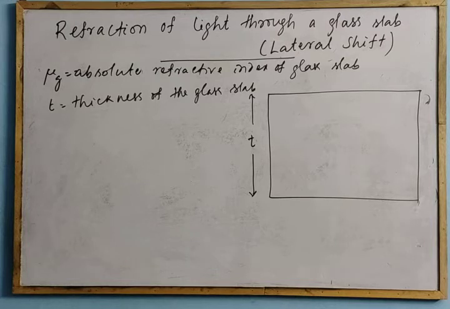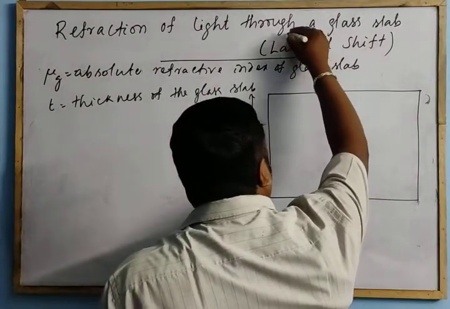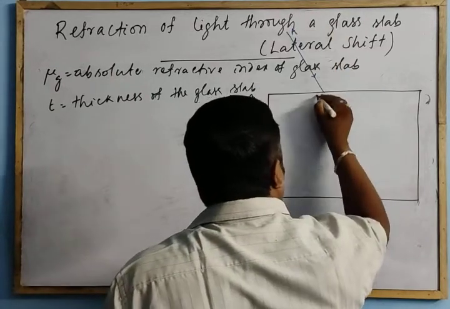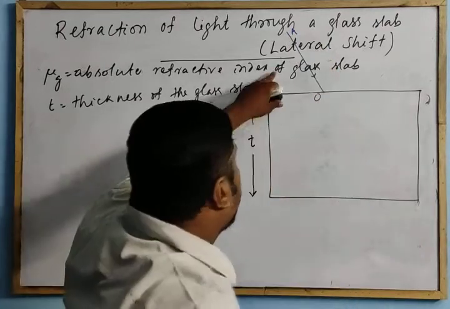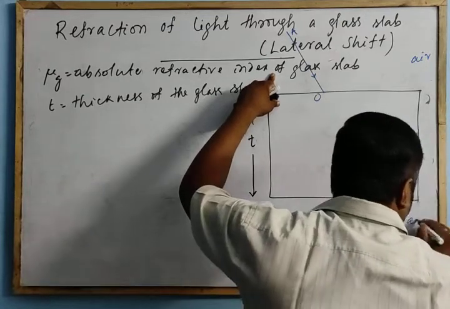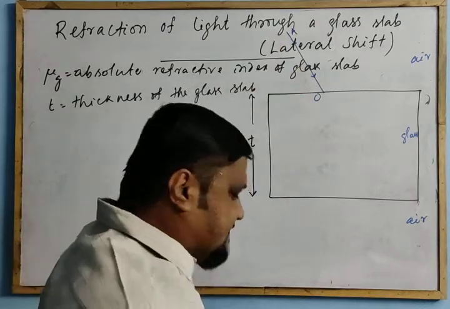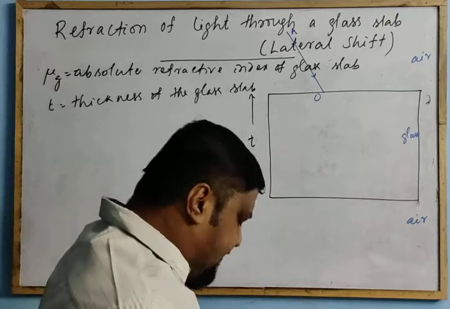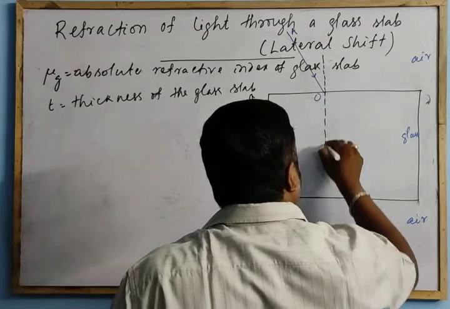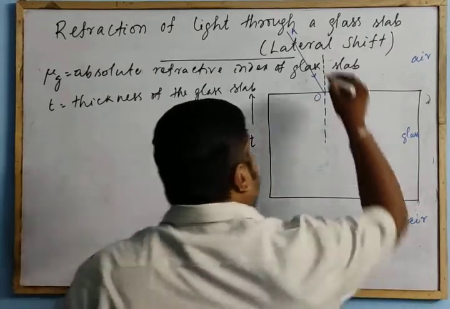Now, let us consider a ray of light incident obliquely. AO is the incident ray. This is your air medium, this is your glass medium, and this is your air medium. A ray travels from air and enters the glass medium, so the ray travels from one medium to another. And let us consider this is the normal, because in the laws of refraction, we should draw a normal.